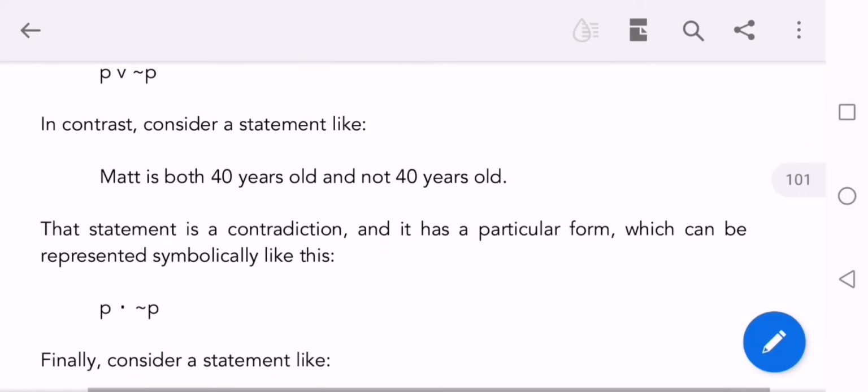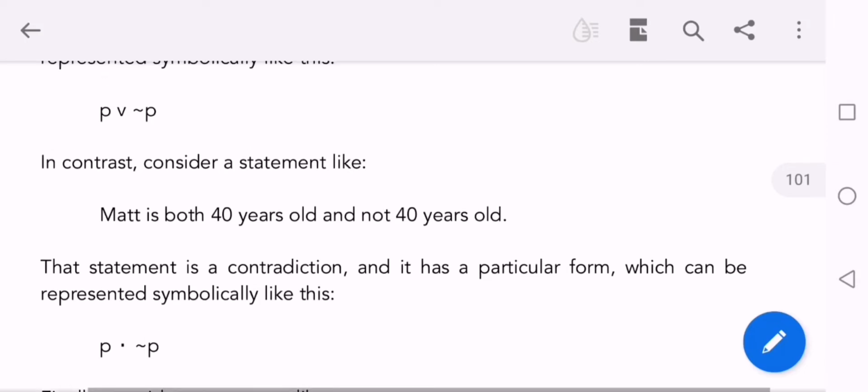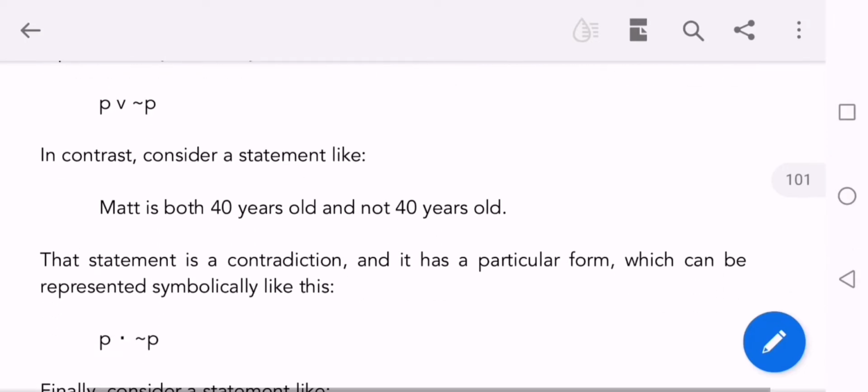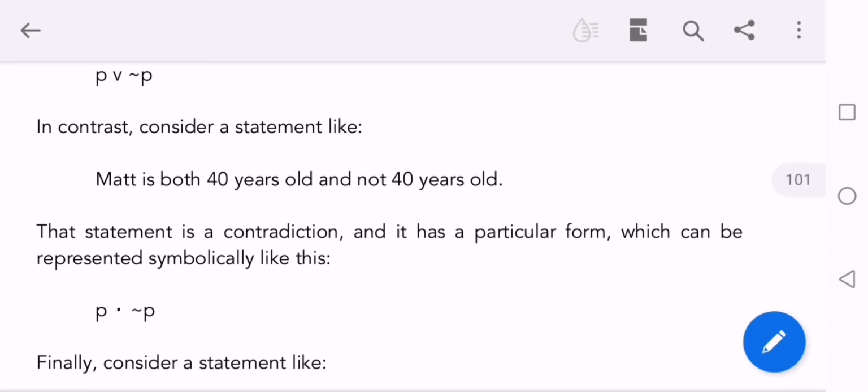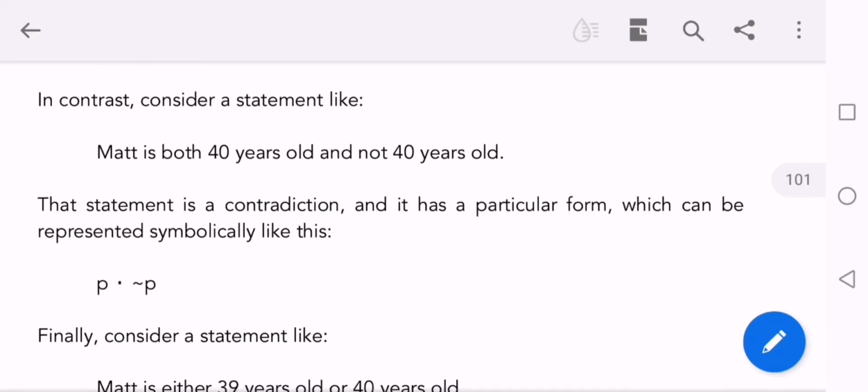Consider the next example. Matt is both 40 years old and not 40 years old. Clear? Now here it is a conjunction statement. The above statement has a disjunction, and this statement has a conjunction because there is a 'both' and an 'and' operator here.